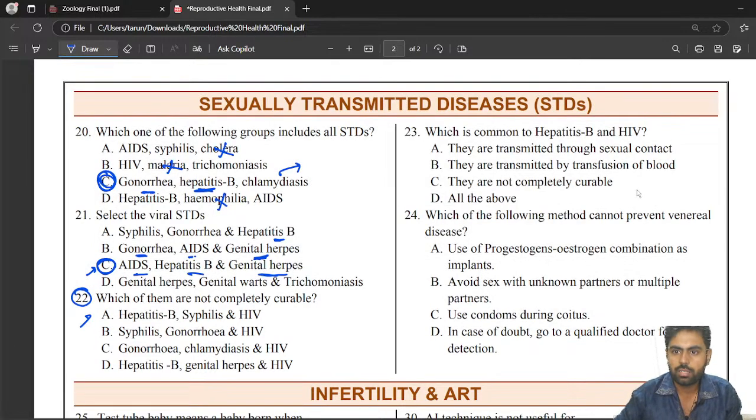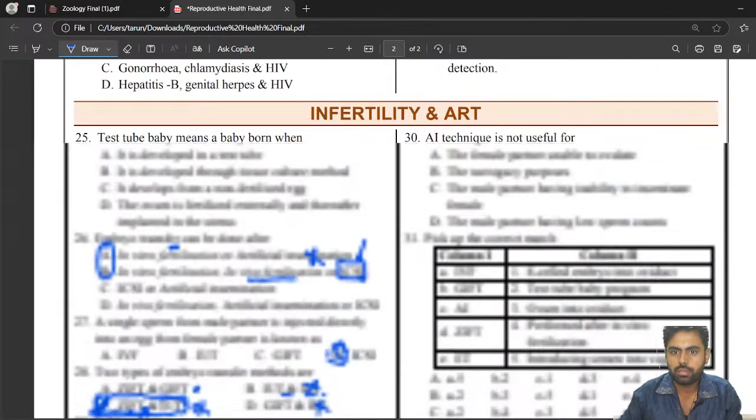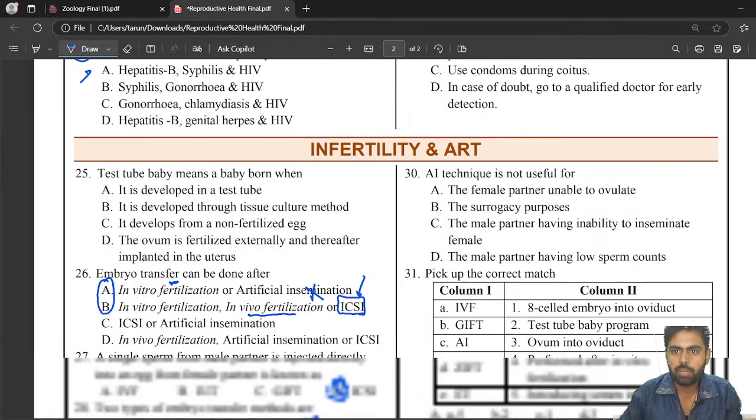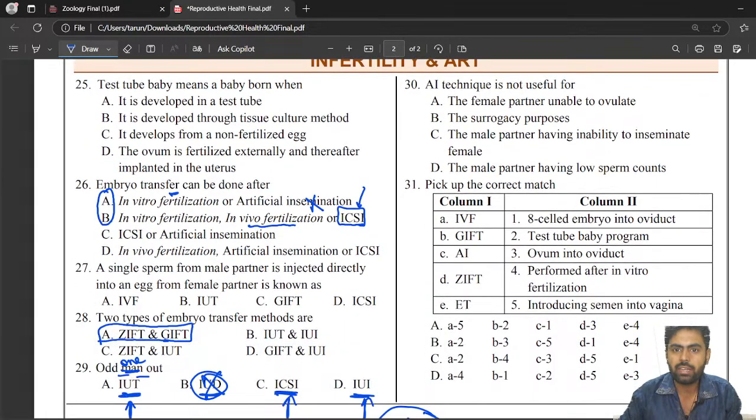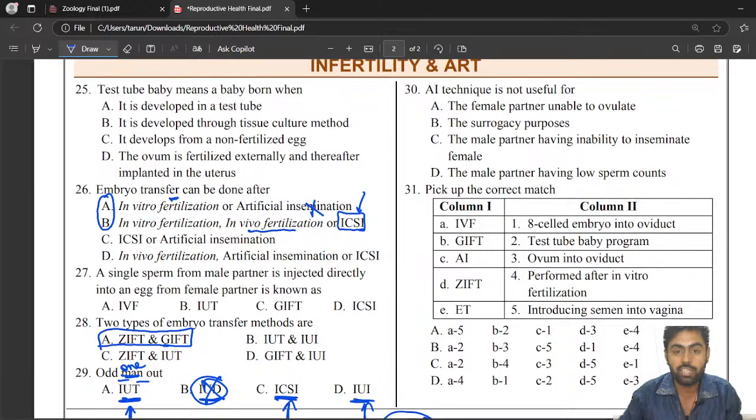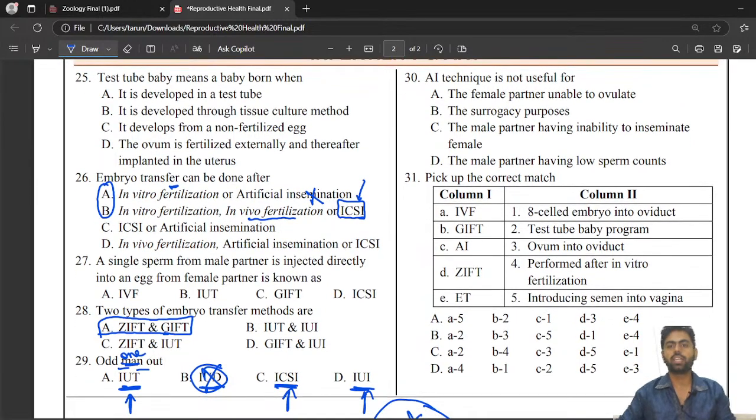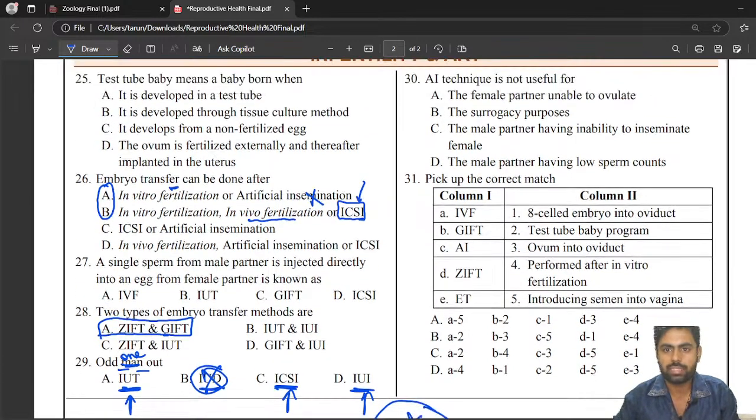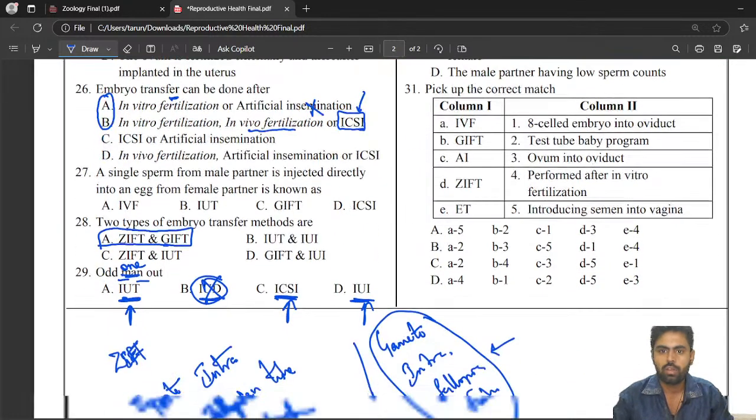Next question, this is not important. Which of the following methods can prevent? Okay, not important. AI technique is not used. AI here does not mean artificial intelligence. Artificial insemination technique is not useful for a female partner unable to ovulate. Yes, the surrogacy purposes, the male partner having a very simple question, you can just go through. Okay, we'll go with this one.